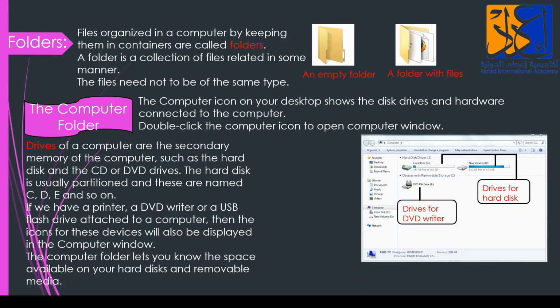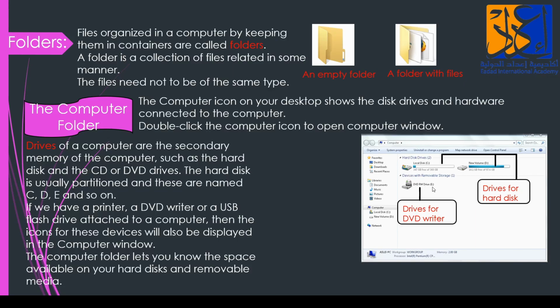Now this is our computer folder window. Over here I can see local disk, new volume D, and what are these? These are the drives for the hard disk, which has been partitioned into C, D, E and so on. And these are the drives for the DVD writer.